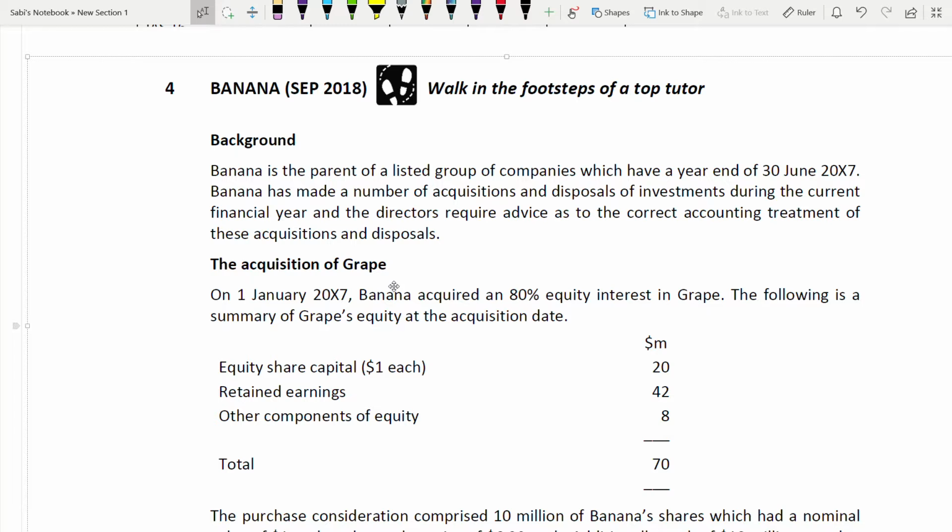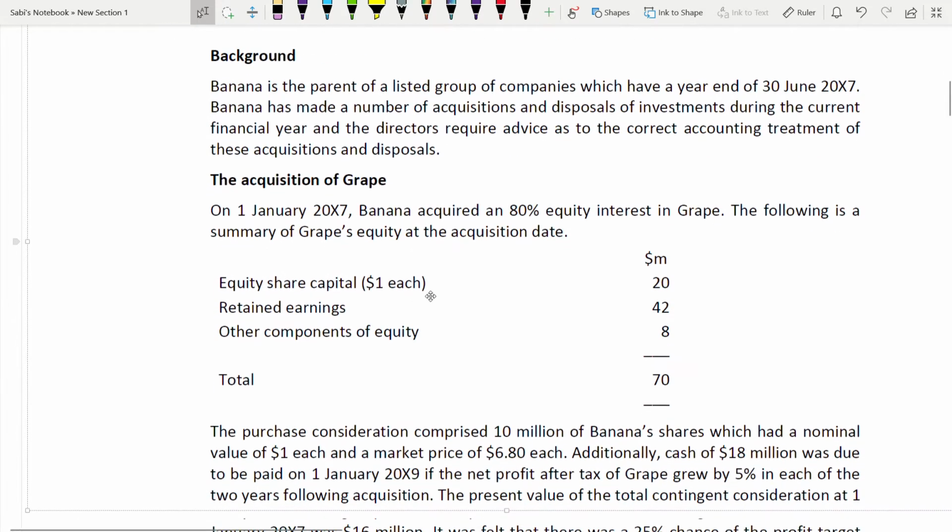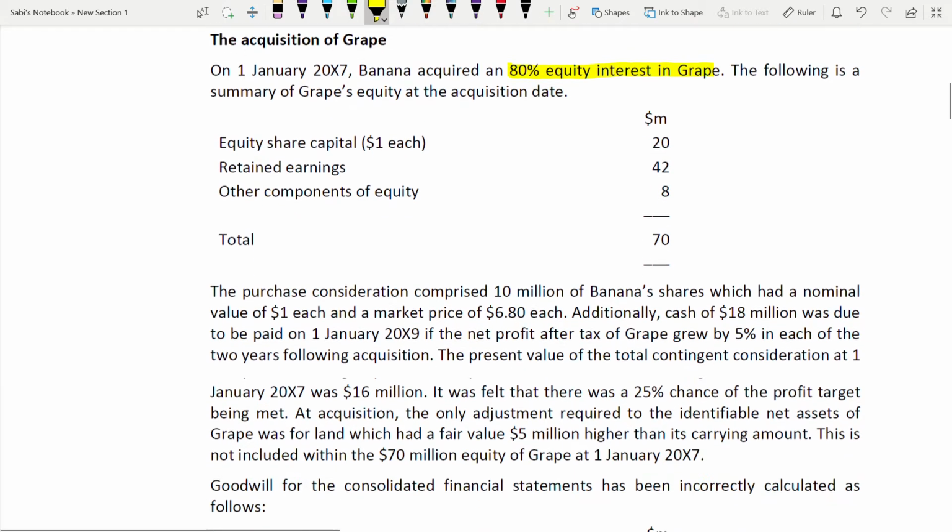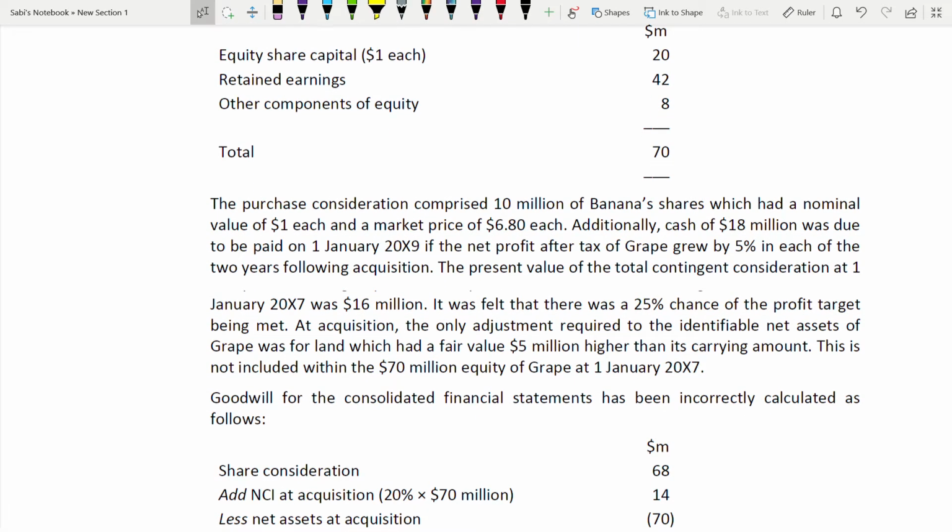So now here, on 1st of January 2007, Banana acquired an 80% equity interest in Grape. The following is a summary. How much they have acquired is 80%. That's a subsidiary, right? We have the share capital, the equity share capital, retained earnings, and other components of equity of the group. Then how much you have purchased, all this information will be there: goodwill, NCI, net assets. This whole thing is always there. So purchase consideration is 10 million.